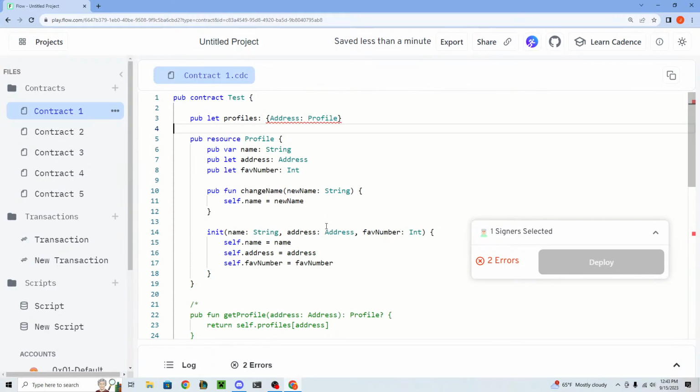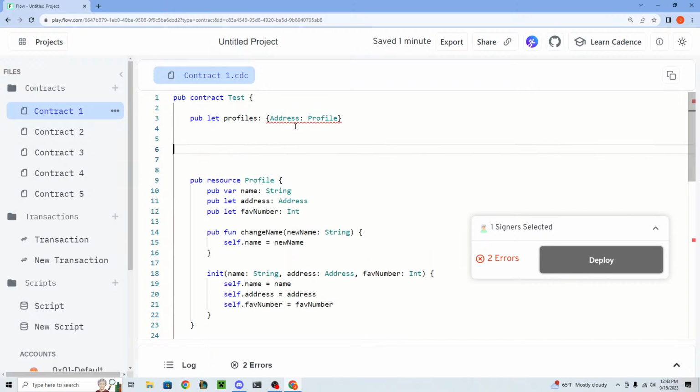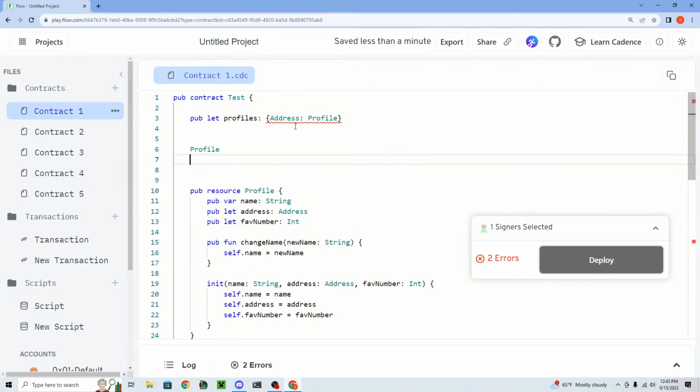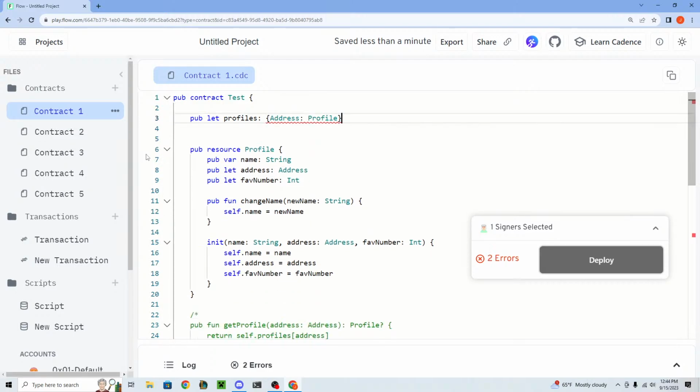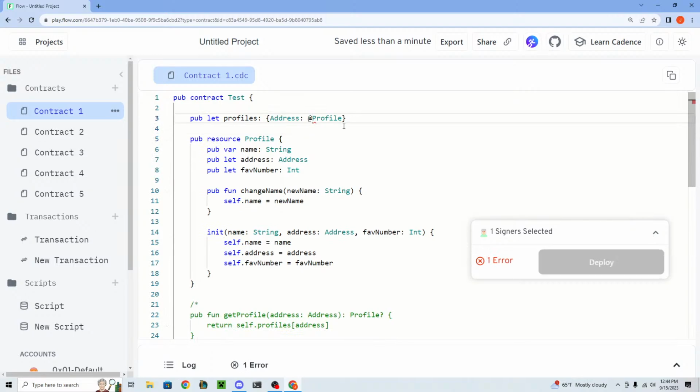So step one. I'm just going to write some things here. With a struct, it's just Profile, right? That's the type. With a resource, it's @Profile. So this is how you represent a resource type: you have to put the @ symbol in front of the type. You would think you put it like this, however, it's weird. In dictionaries, you actually have to put the @ outside of the type, so you do it like that. This is saying we have a dictionary that holds resources inside of it. That's why we're putting this little @ here.